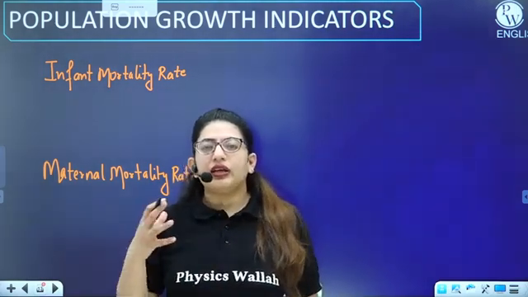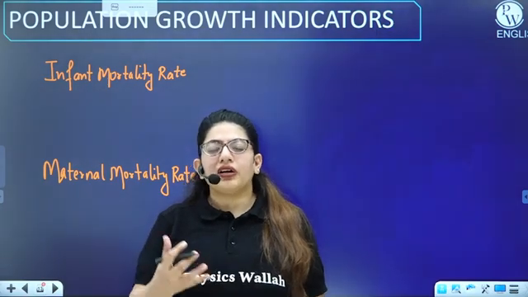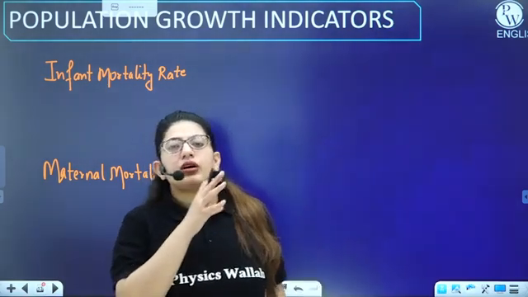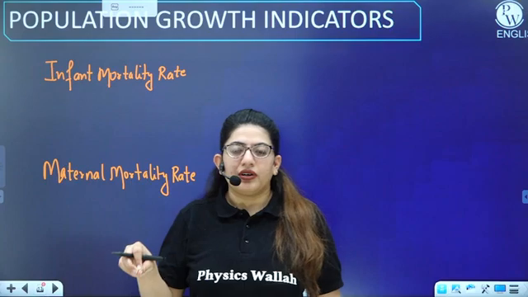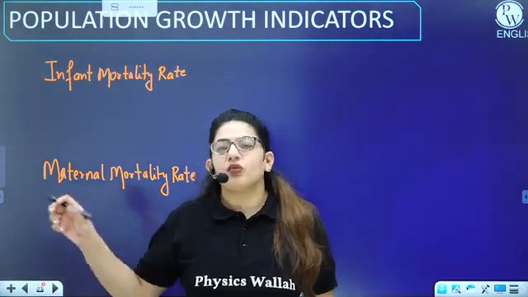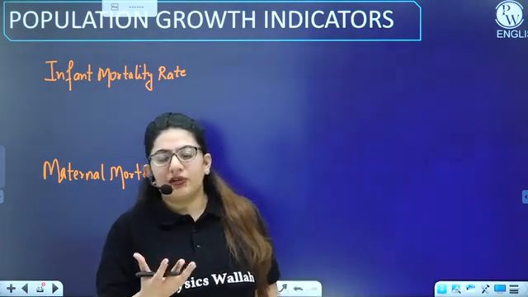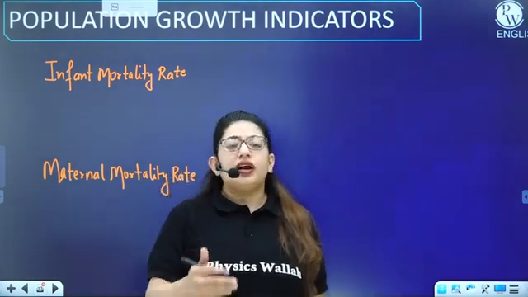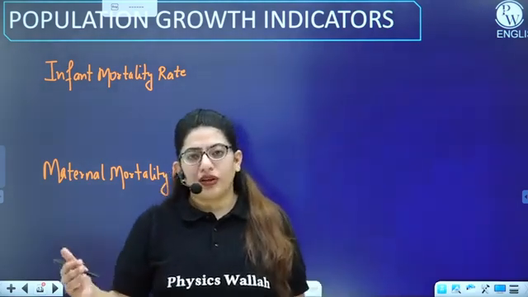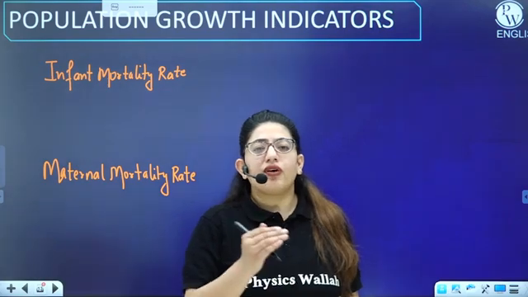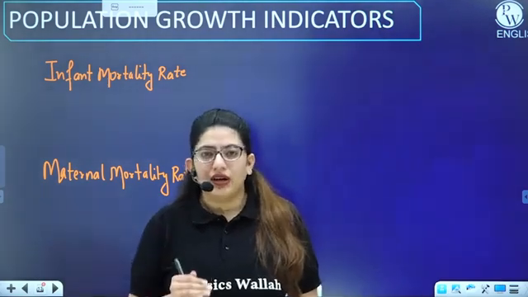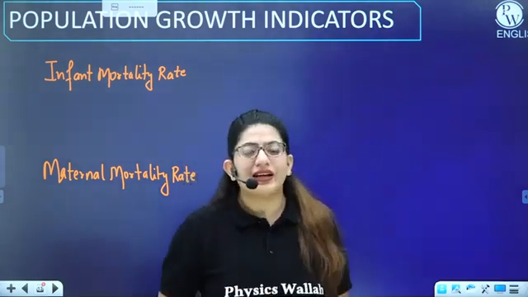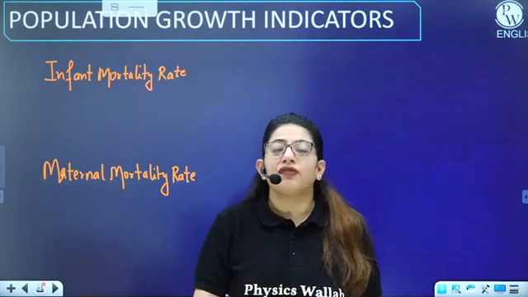The criteria for defining an infant is from birth to at least 1 year. So an infant is a child of less than 1 year. If children of less than 1 year are dying, what we'll call its rate is the infant mortality rate.